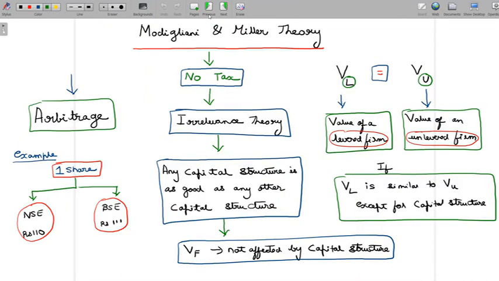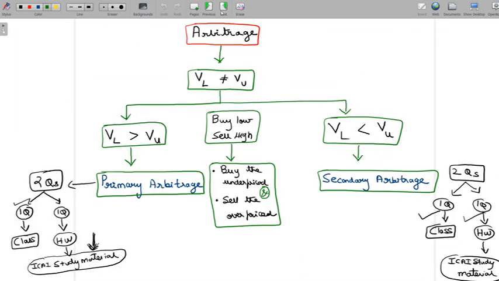So in the previous example, if you see, you bought the share at NSE and you sold the share at BSE, right? So that's what we said we could do. Why? Because the price was lesser in NSE and the price was higher in BSE. So you buy the underpriced and you sell the overpriced. So that's a fundamental rule in arbitrage. Now here the word overpriced or underpriced has to be understood relatively.